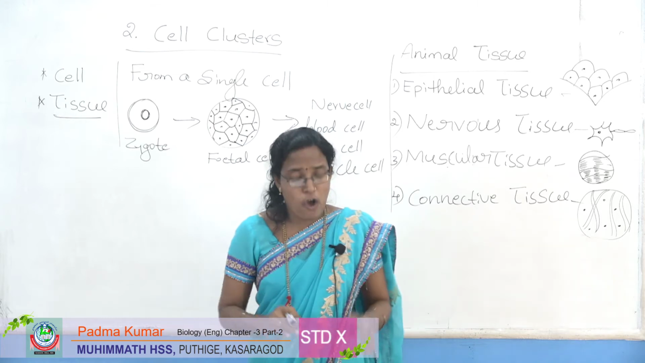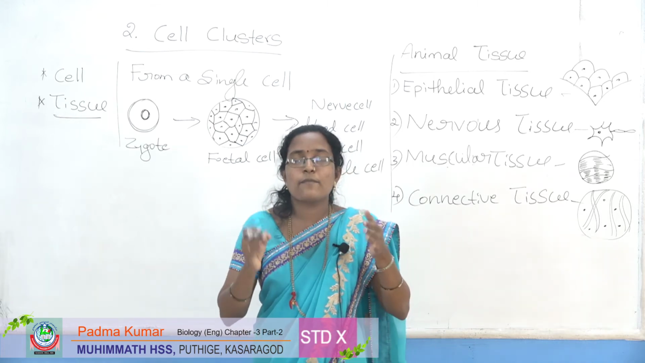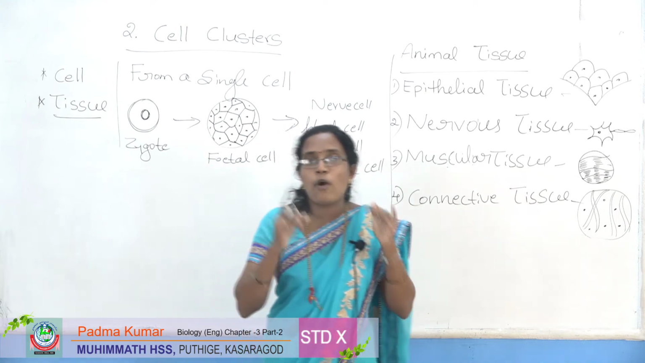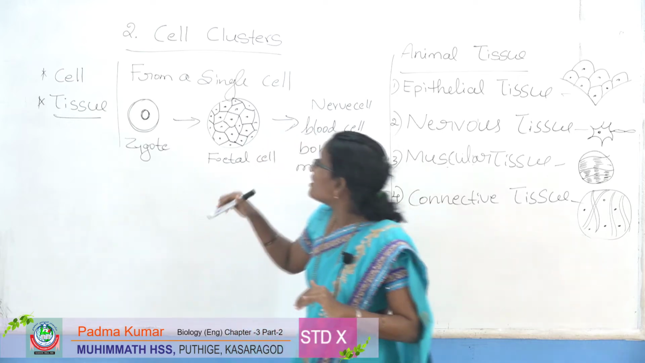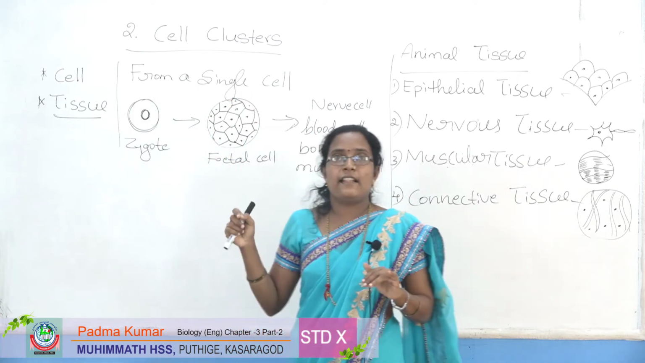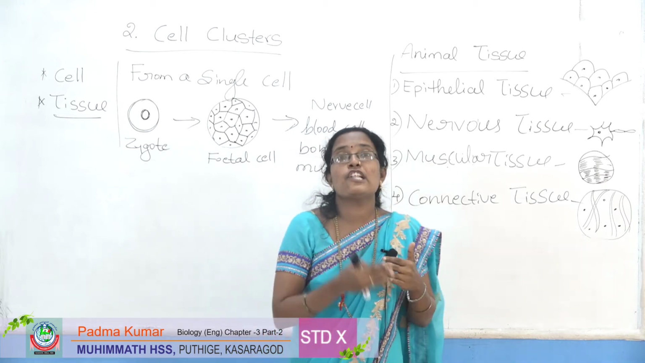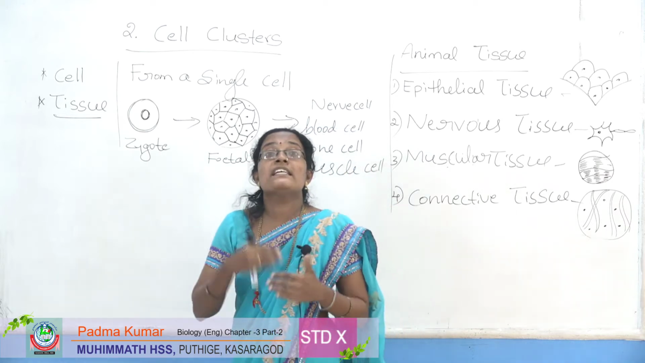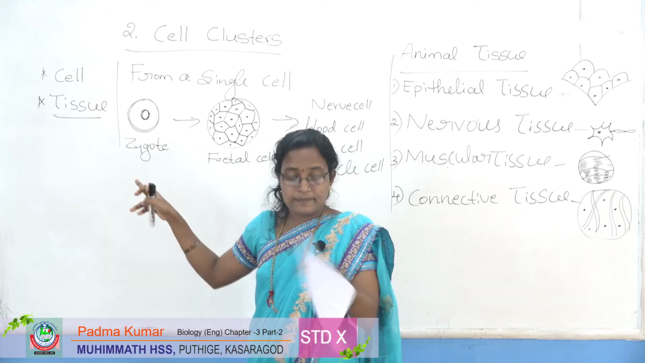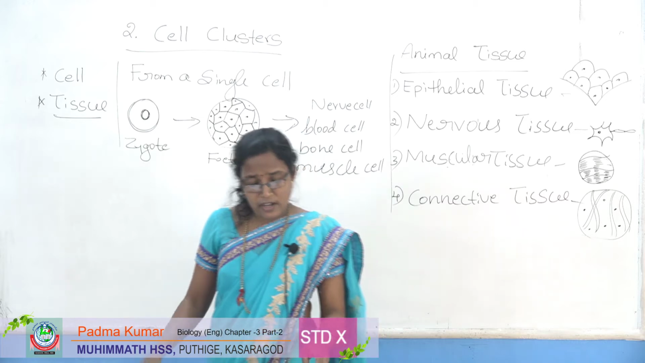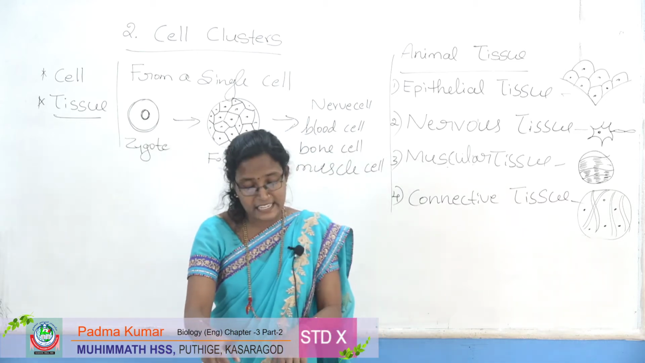Every multicellular organism originated from a single cell. For example, the human body also developed from a single cell, that is called a zygote. Now the next topic is from a single cell. What does single cell mean? One cell. Every multicellular organism originates from a single cell, that is called a zygote.